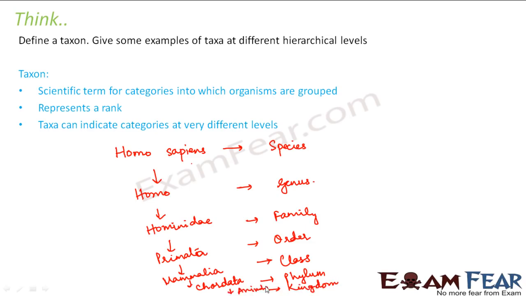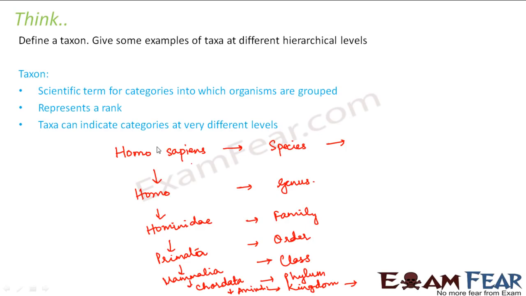So now, when I talk about each of these levels, this is the lowest level and this is the highest level. But each of these levels indicates a taxa. So taxa exists at different levels. When I say Homo sapiens, I am talking about the species, so human beings themselves define a category.